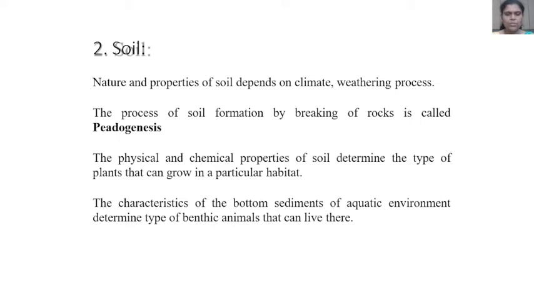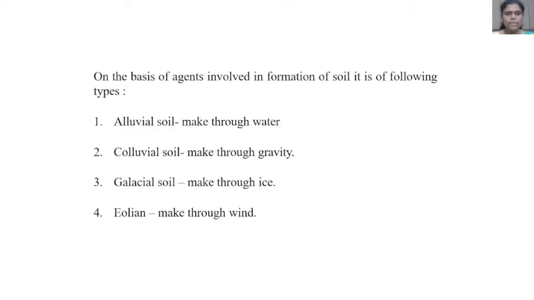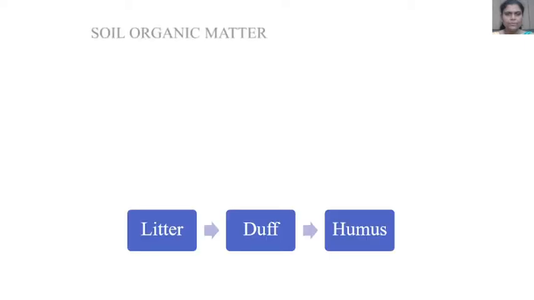The characteristics of the bottom sediments of an aquatic environment determine the type of benthic animals that can live there. On the basis of agents involved in the formation of soil, it is of the following types. Alluvial soil is made through water, colluvial soil through gravity, glacial soil through ice, and aeolian soil through wind.